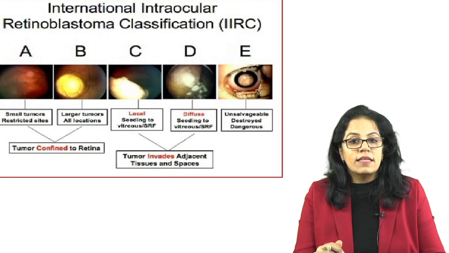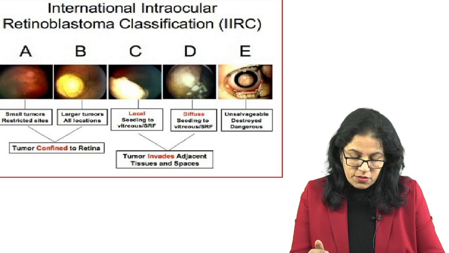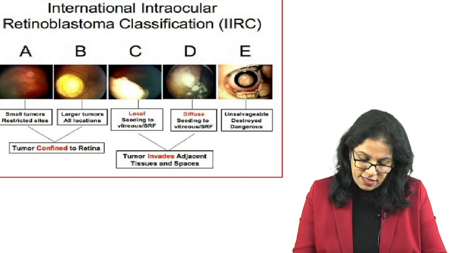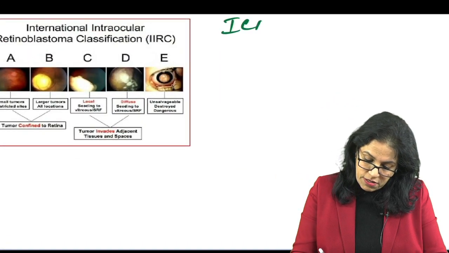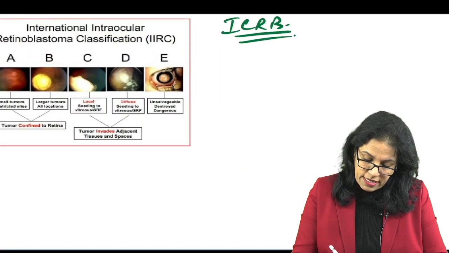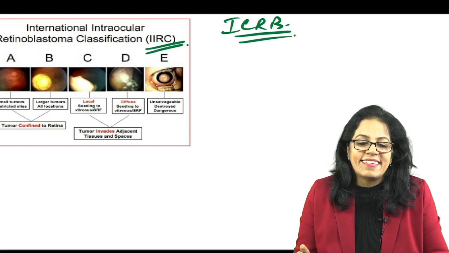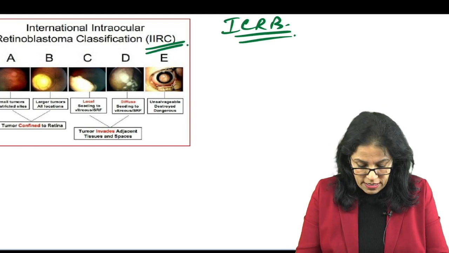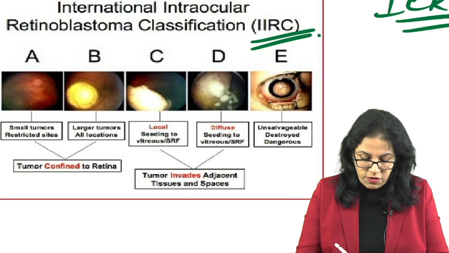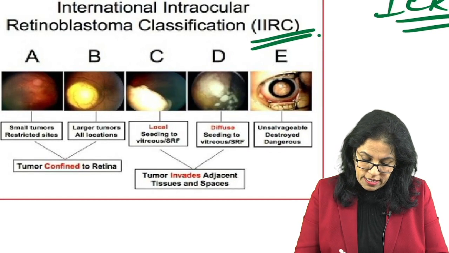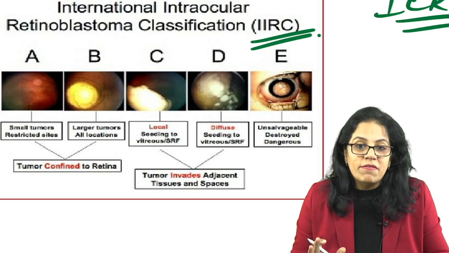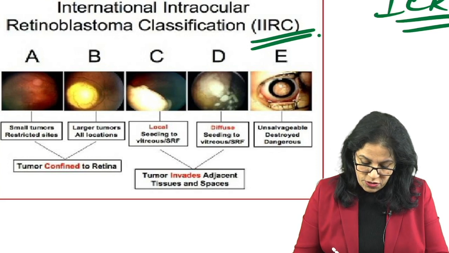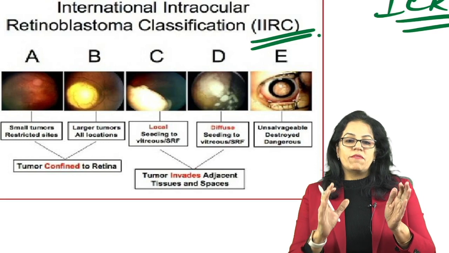So international classification, ICRB classification is what we also call it, that is the International Classification of Retinoblastoma. Okay? Now what is in it? If you want a very quick revision, we divide it. This is stage 1. Stage 1 is what? We are dividing into A, B, C, D, E. There are 5 groups.